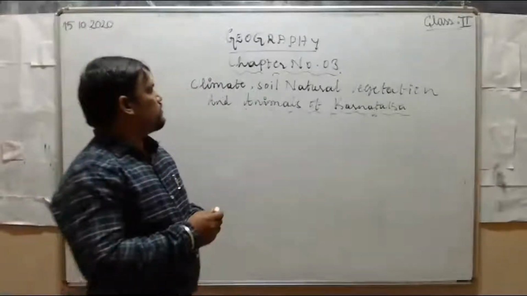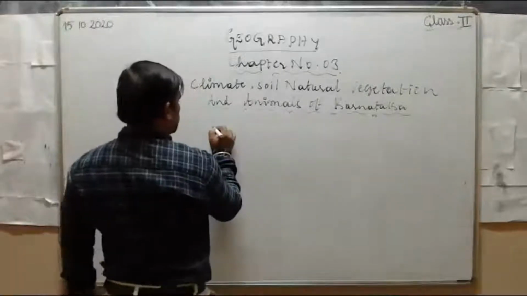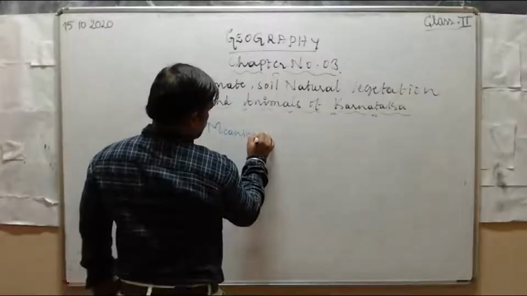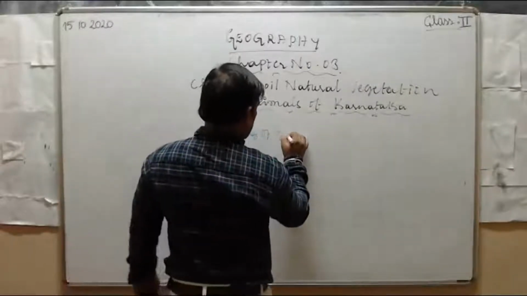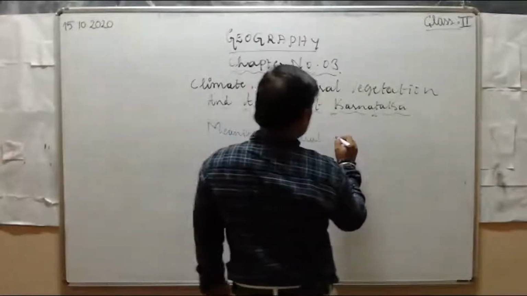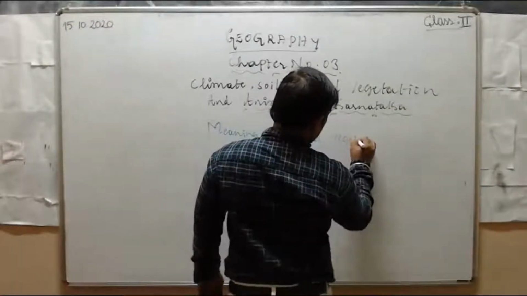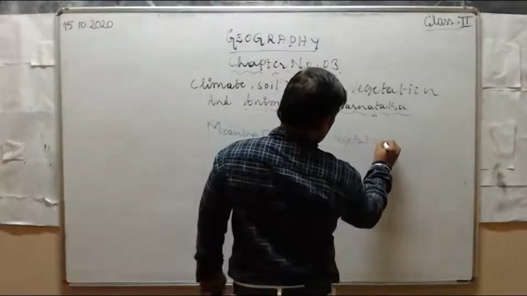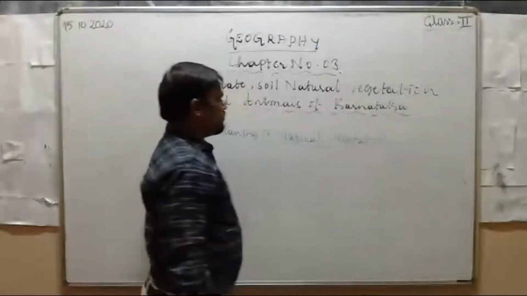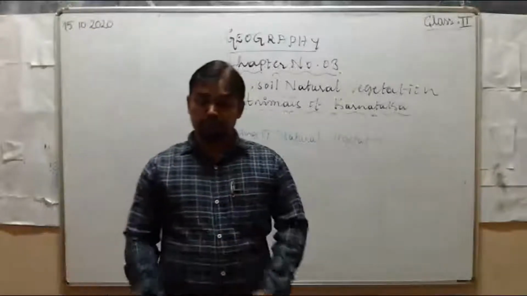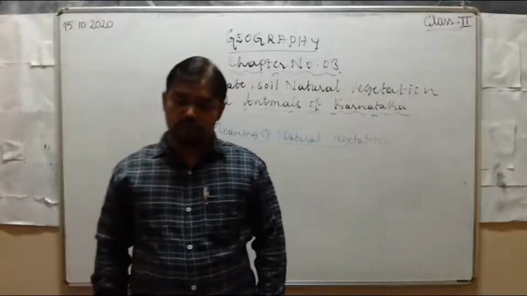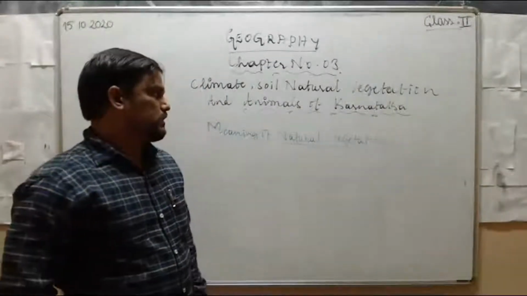First, what do you mean by natural vegetation? The various kinds of plants and trees growing naturally are referred to as natural vegetation.